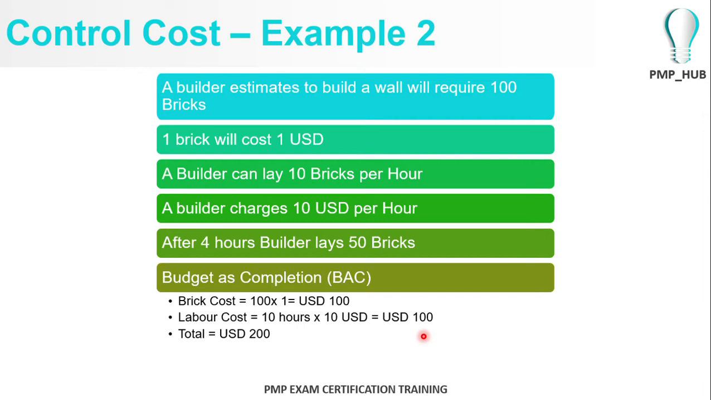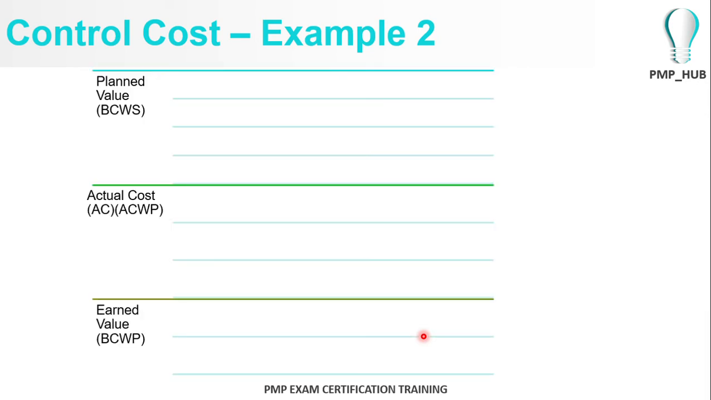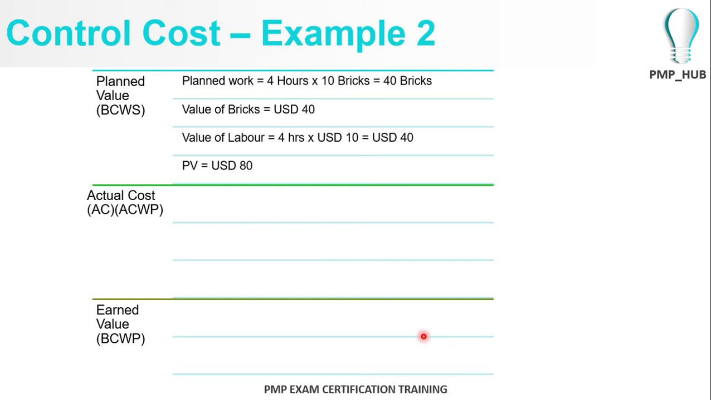So after 4 hours, we are talking about a 4-hour scenario. After 4 hours, he had laid 50 bricks. The planned value is 4 hours into 10 bricks, so he should have laid 40 bricks after 4 hours. The value of bricks, 40 bricks at $1 each, is $40. The cost of labor is 4 hours into $10, $40. So the planned value after 4 hours is $80.